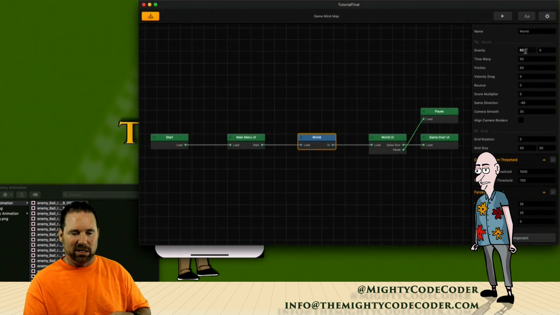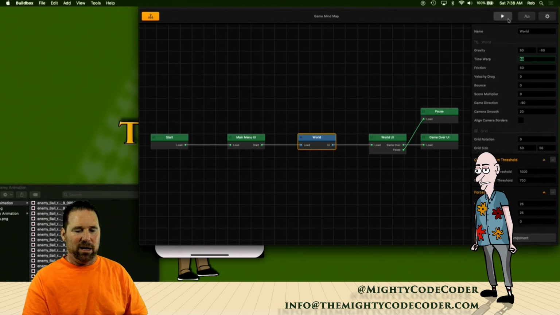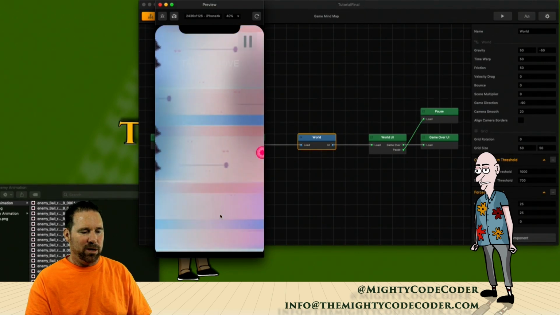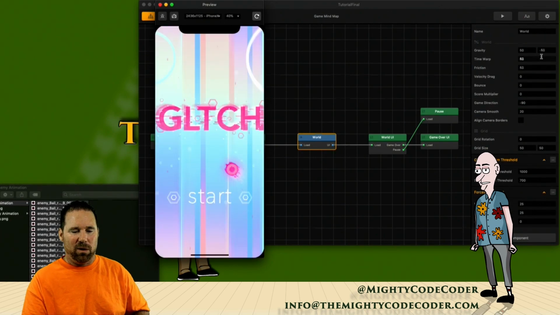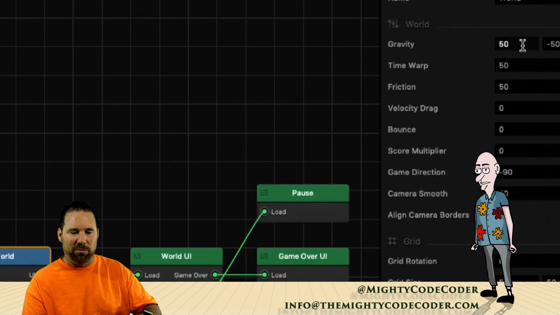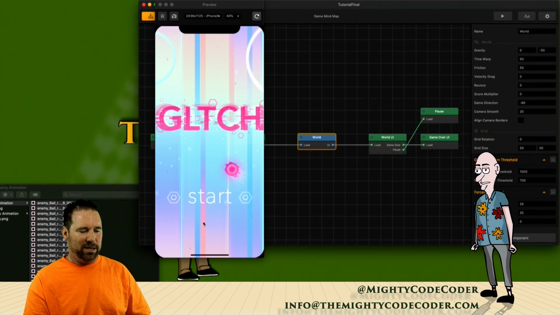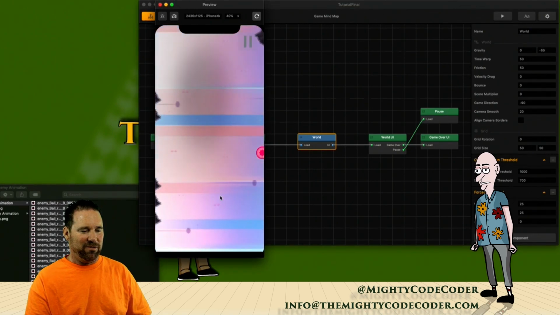I want it to actually be, instead of 50, I'm going to make it a minus 50. All right, and play it. Now it should be dropping straight down at me. Okay, here we go. And I feel like it shouldn't be down there. Oh, for some reason, I got to make sure I put 0 in there, or it takes the previous. All right, so hit play and start, and they drop down right at me like fastballs.